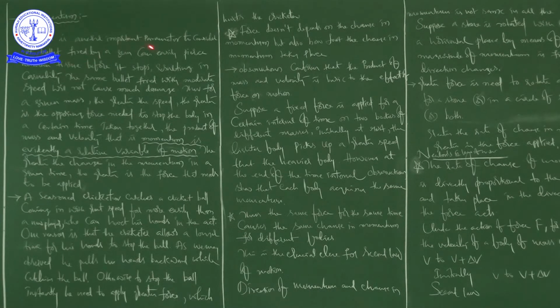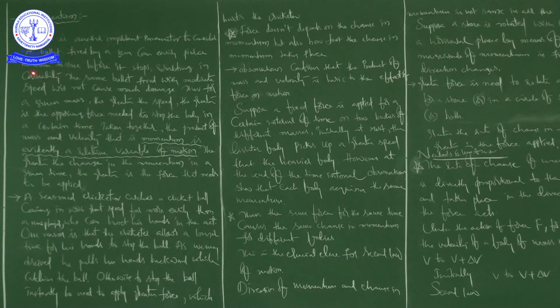Speed is another important parameter. Consider a bullet fired by a gun; it can easily pierce human tissue before it stops. This is the situation when a bullet is going to hit the human body. Please try to understand the main concept involved in this example, the dependent and independent factors of momentum.